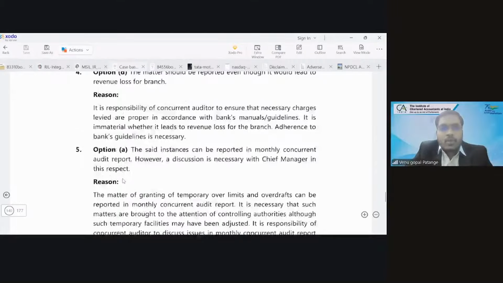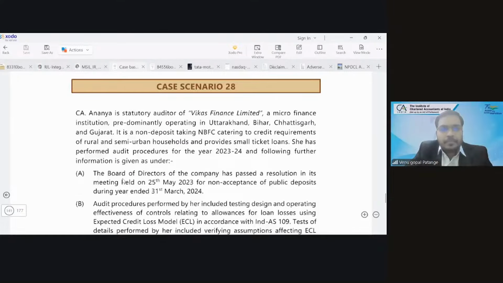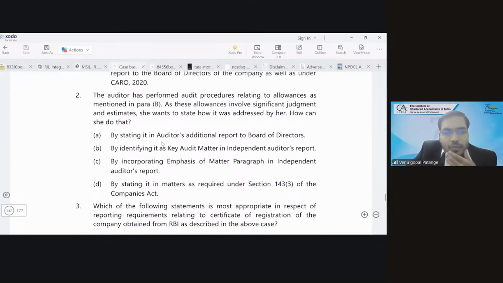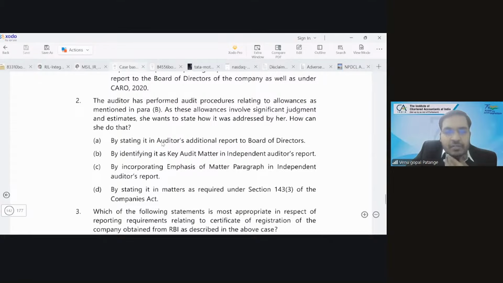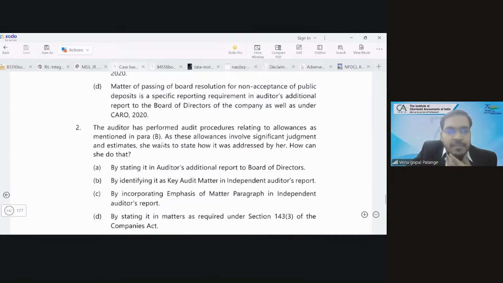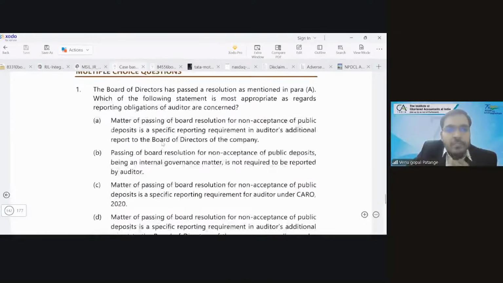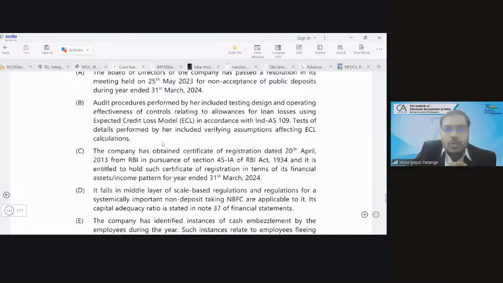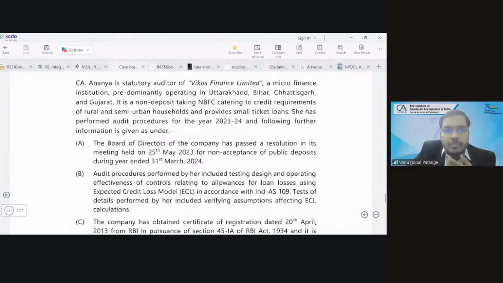So case number 28. Now for this, we should read the question. We cannot answer without reading the case. This is not a direct question. So quickly read the question.